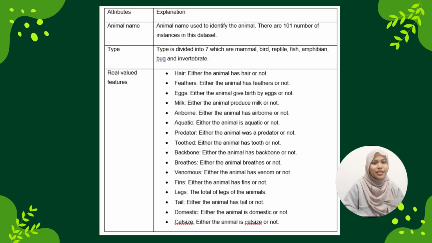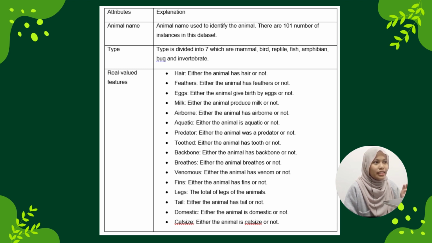So let's get into the data analysis. The data that we use for this group project is the zoo dataset. This data will be analyzed with a few series of training and testing to classify the animals with their types. This dataset consists of 101 animals from a zoo, and there are 16 variables with various traits to describe the animals. These variables are received as input as Boolean.